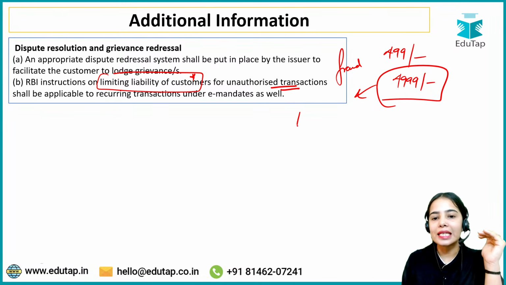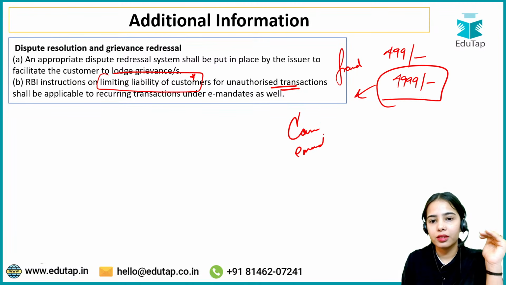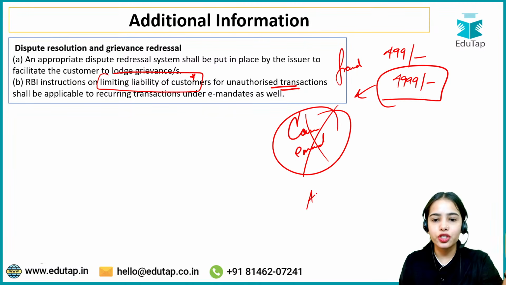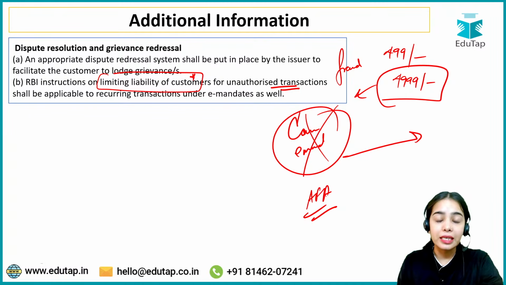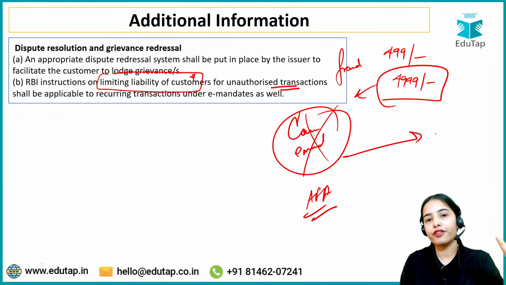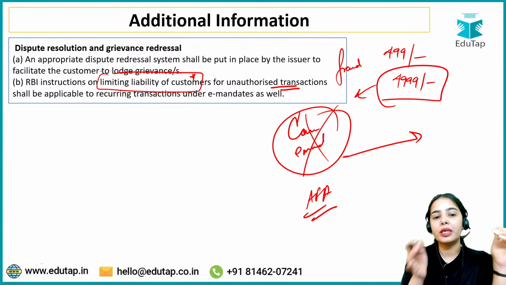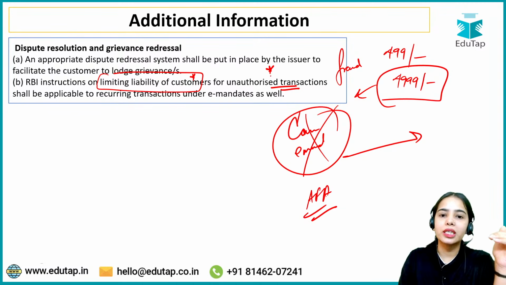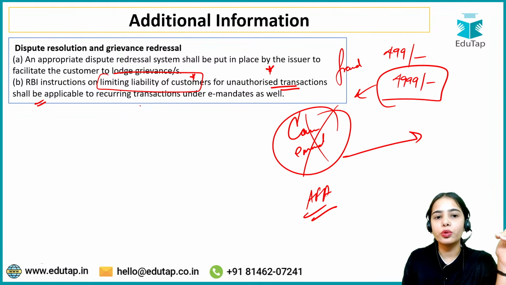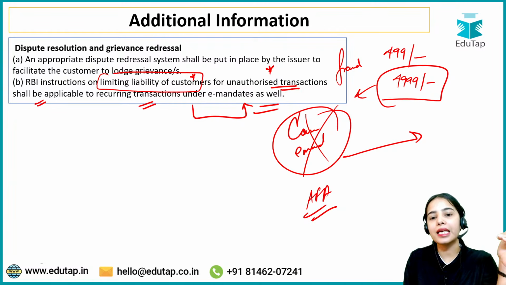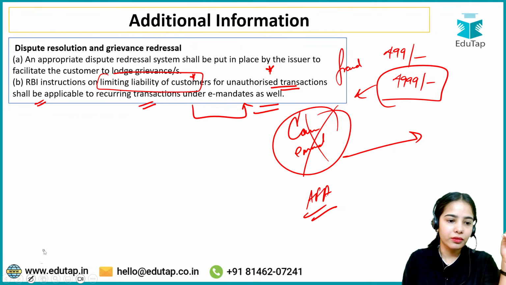Let's say you cancelled the e-mandate, you gave the additional factor authentication also, but still the money is getting deducted from your account. So this is an unauthorized transaction. Again, a kind of fraud is happening. So RBI has instructed on limiting the liability of customers for unauthorized transactions. This shall be applicable to recurring transactions under the e-mandates as well. Okay, this is the idea.